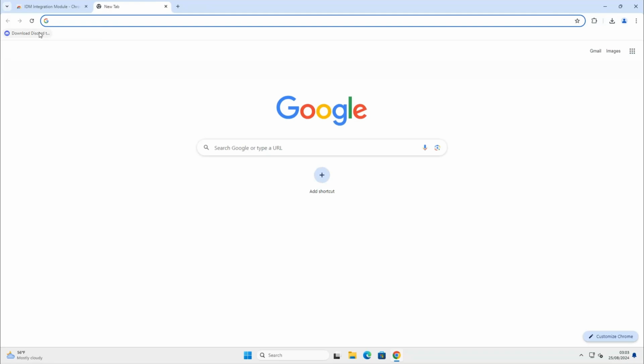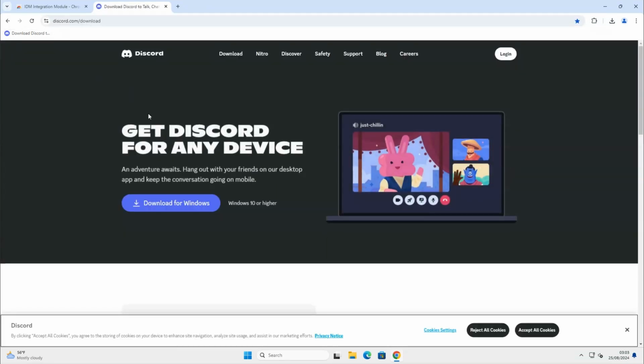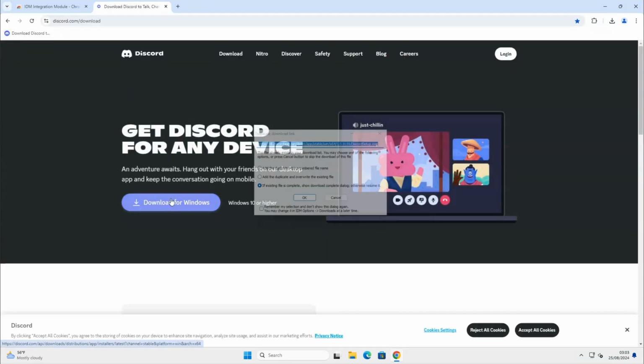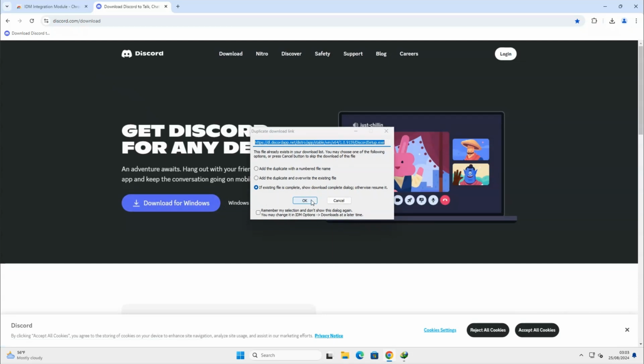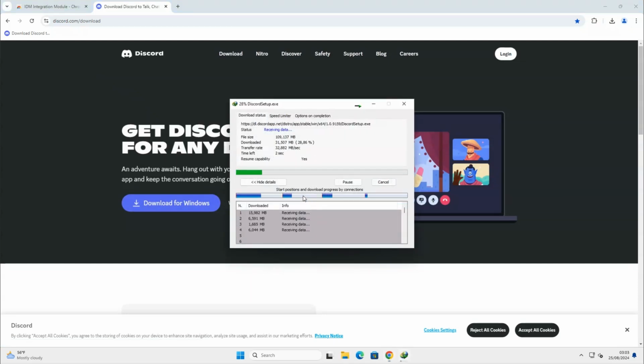Next step that we can do is to test if the IDM works by downloading a random software. A pop-up by IDM appears and the download has been initiated successfully.